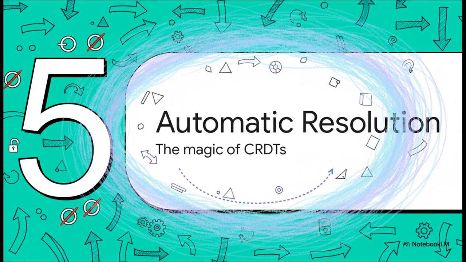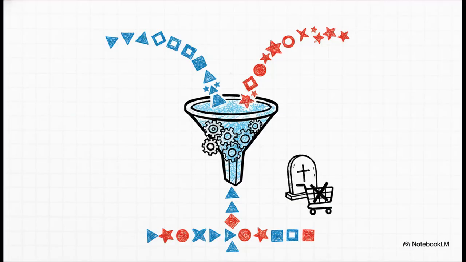Section 5, Automatic Conflict Resolution, the magic of CRDTs. So to stop deleted items from magically reappearing as zombies without forcing the end user to manually fix every tiny conflict, we get to the modern, cutting-edge solution for collaborative apps: automatic resolution algorithms. These are explicitly designed to make sure all replicas safely converge to the exact same state, which gives us what's called strong eventual consistency. The big players here are conflict-free replicated data types, or CRDTs, and operational transformation, or OT.